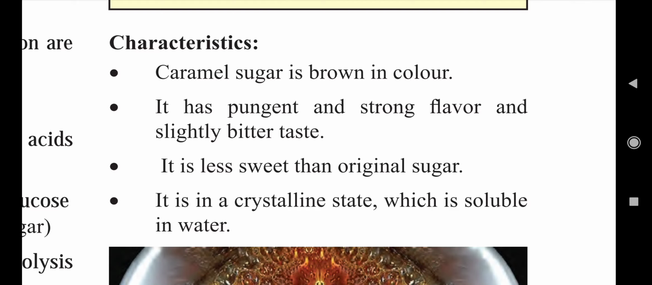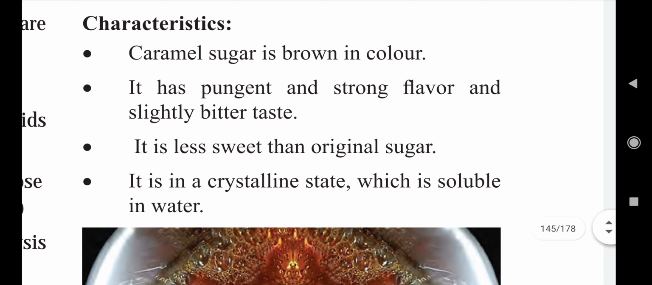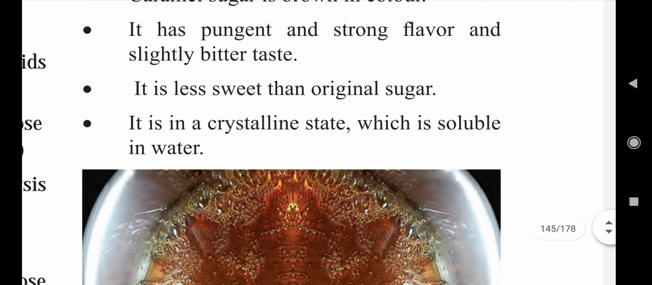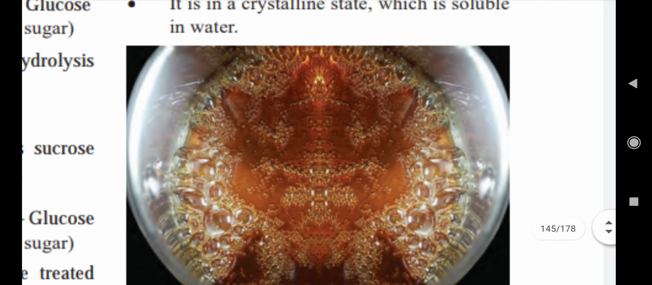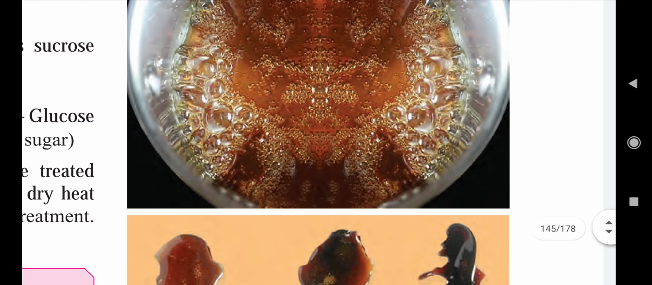Characteristics of caramelization: caramel sugar is brown in color, as we have seen in the definition of caramelization. It has a pungent and strong flavor and a slightly bitter taste. These properties of caramel are due to dry heat treatment. It is less sweet than the original sugar due to decomposition of sugars. It is in a crystalline state which is soluble in water.